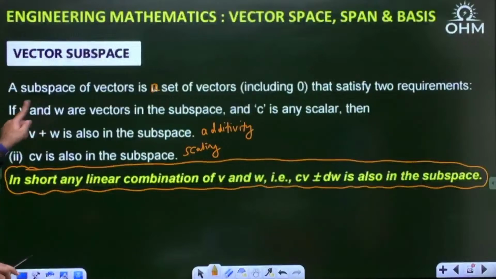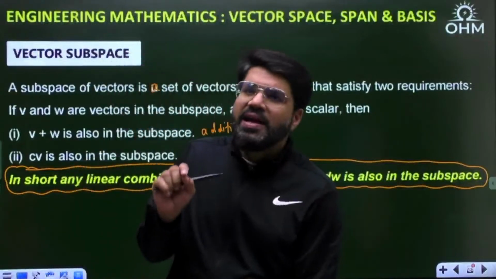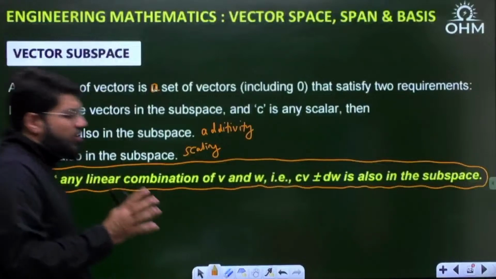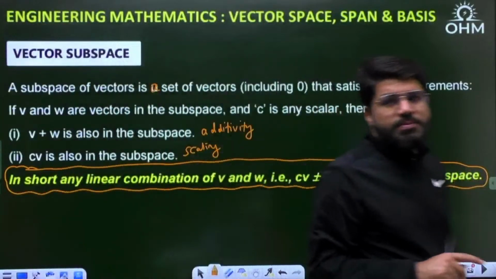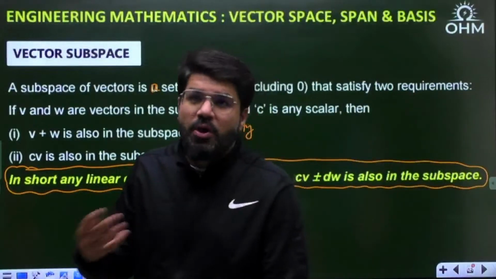Generalizing it, if V and W are vectors in the subspace, then CV plus or minus DW should also be in the subspace. Only then will that subset of the vector space be known as a subspace. Now I'll show you with an example how sometimes there is a subset which may not be a subspace.